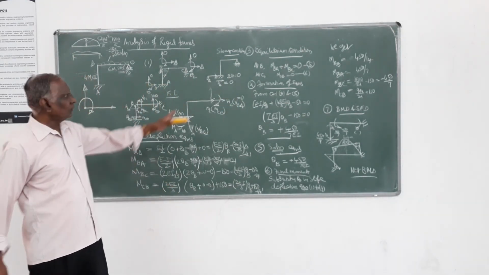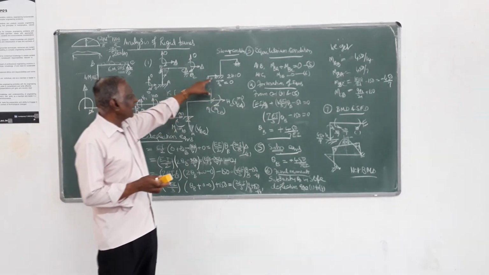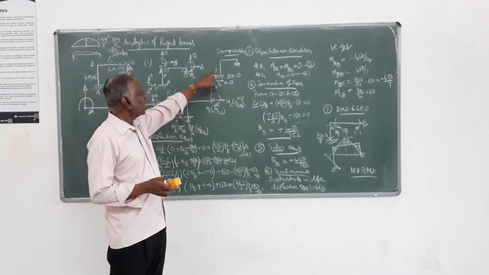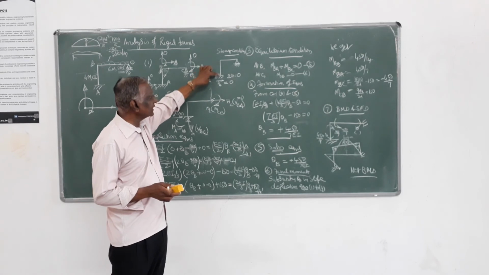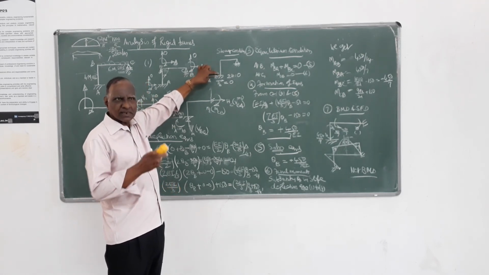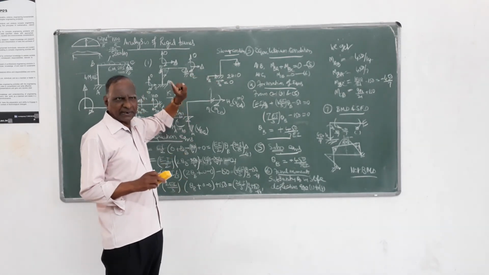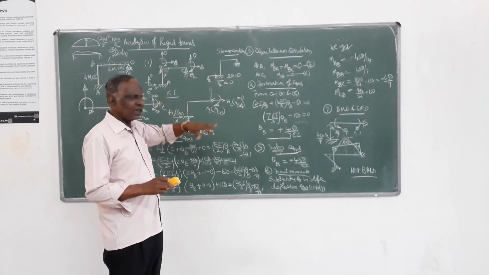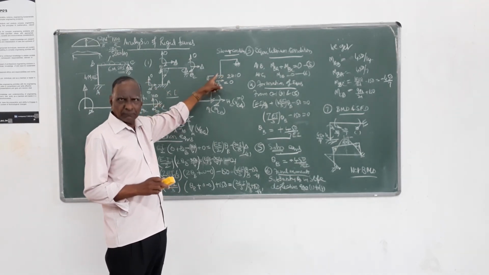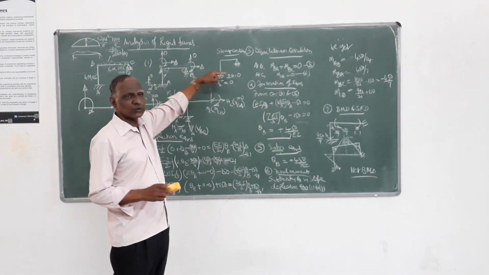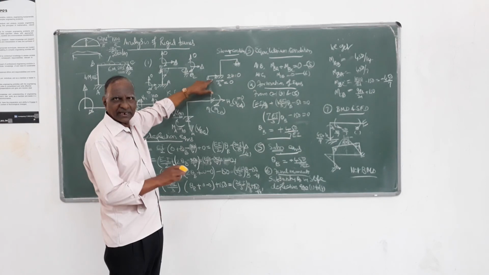That's all. So this HA we have to remember: the reaction at the base of a column member is given by the sum of the column end moments, where the reaction is determined, divided by the height of the member. If a load is given on the column member, then take the moment due to that load about the top end. This is the base where the reaction is taken.